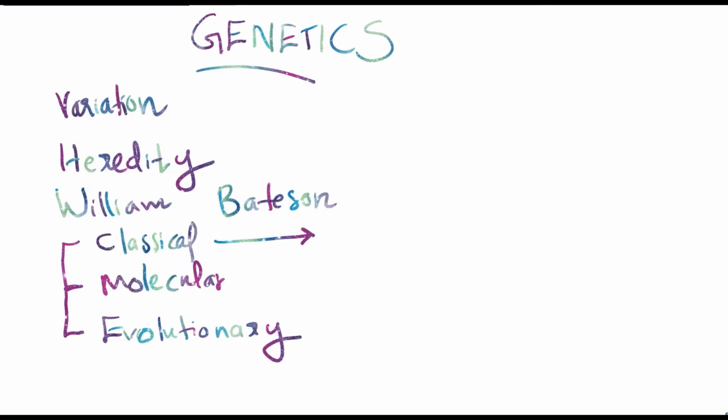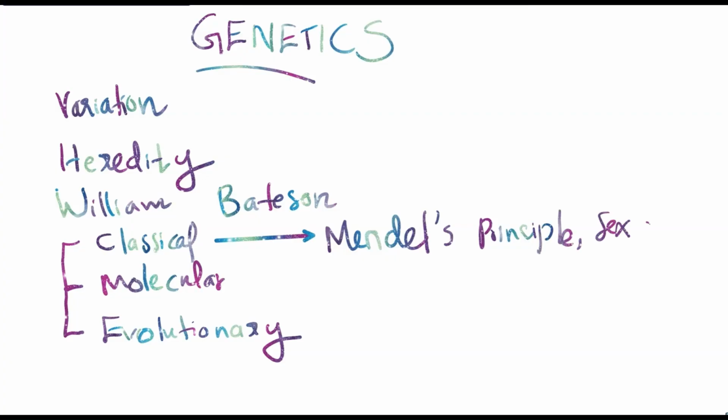In classical genetics, the focus is mainly on Mendel's principles, and also on sex determination, sex linkage, and then cytogenetics.